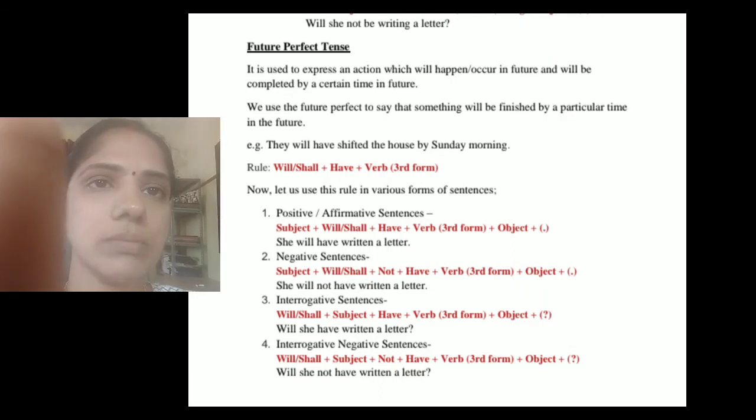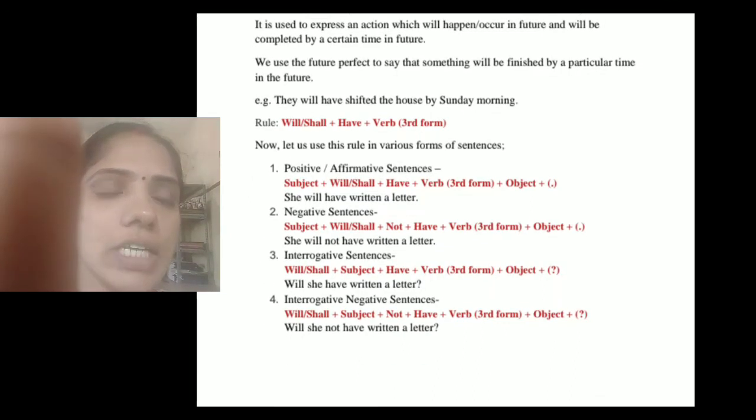For example, they will have shifted the house by Sunday morning. For this we are using future perfect tense. Here is the rule: will or shall plus have plus verb third form. Now let us use this rule in various forms of sentences.